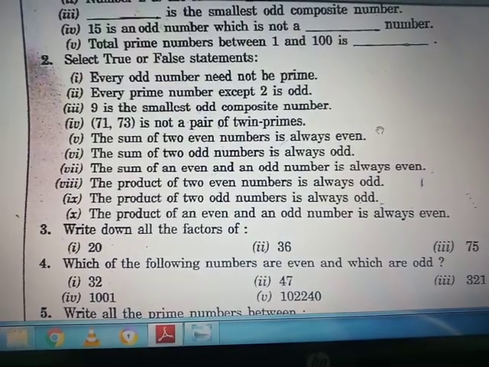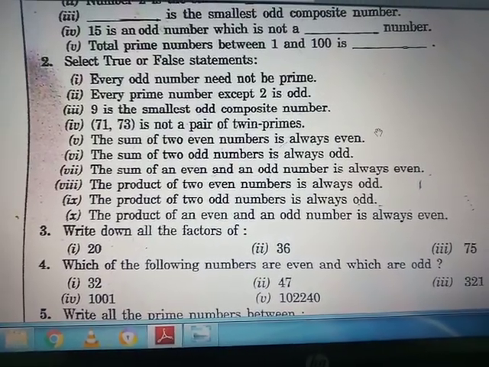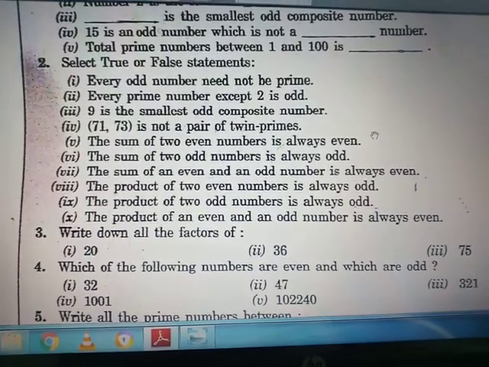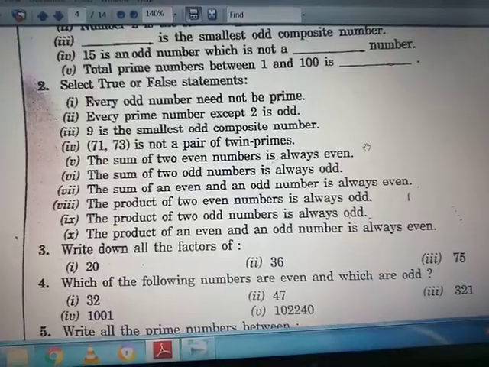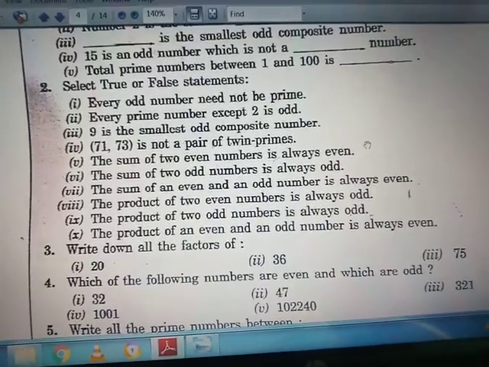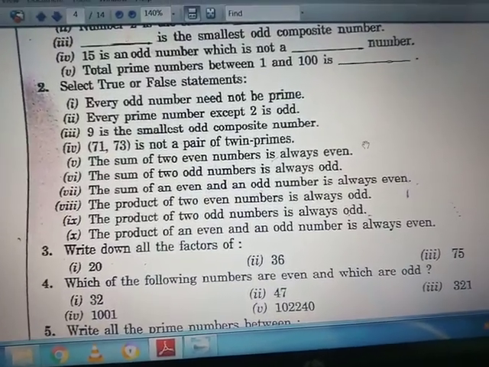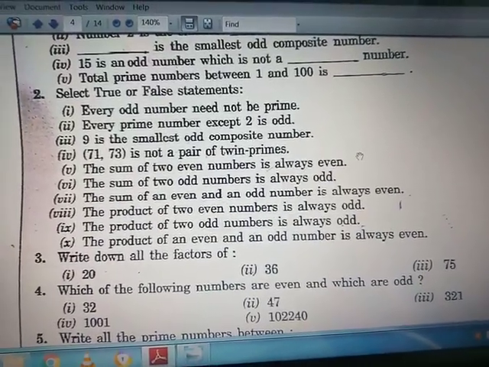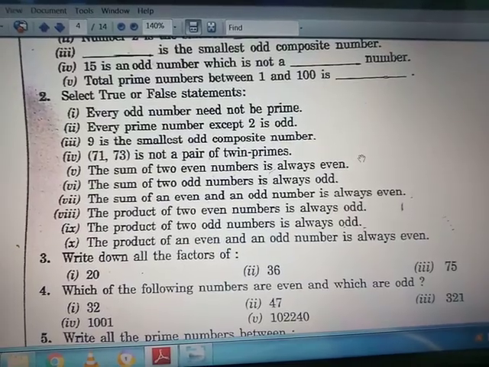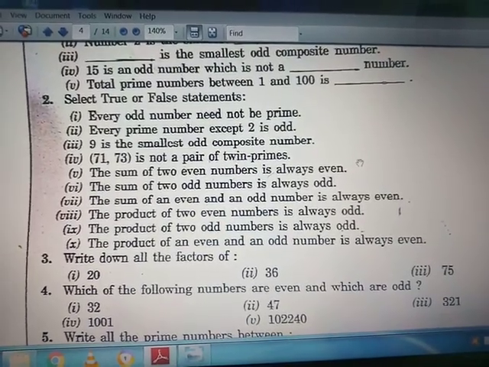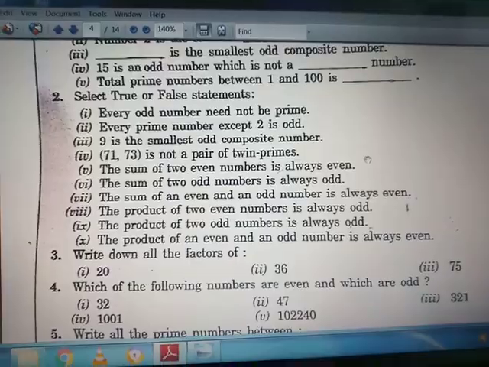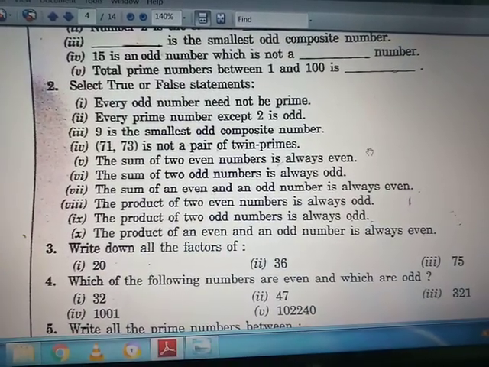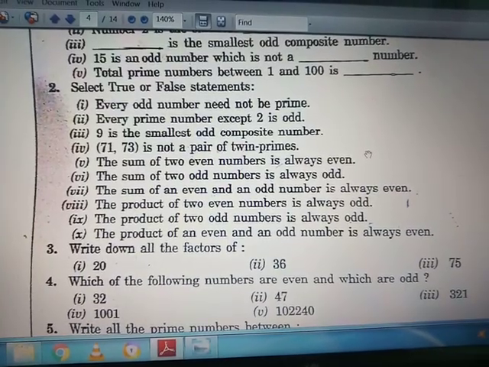Now the third part is: 9 is the smallest odd composite number. Yes, this statement is true, because 9 is the smallest odd composite number, having 1 and 3 as factors. Now the fourth part: 71 and 73 is not a pair of twin primes.